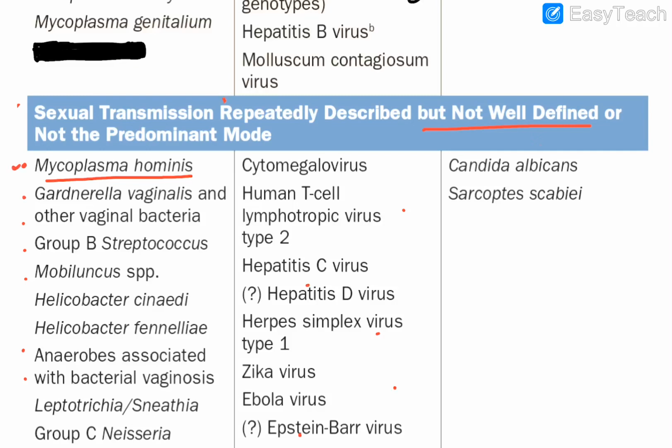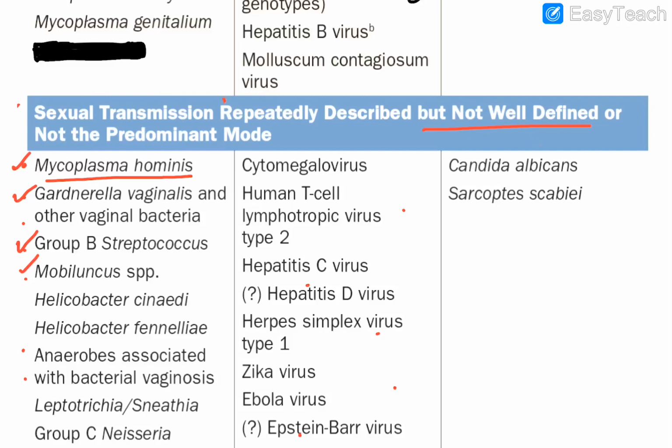Then you have Gardnerella vaginalis, which is again a gram-negative fellow, and it causes bacterial vaginosis. Then you have group B strepto, that is Streptococcus agalactiae, which causes neonatal meningitis. It is one of the common causes of neonatal meningitis, so that also needs to be remembered.